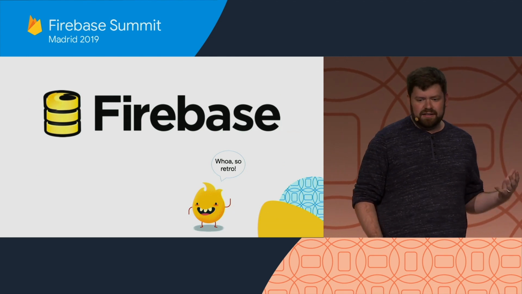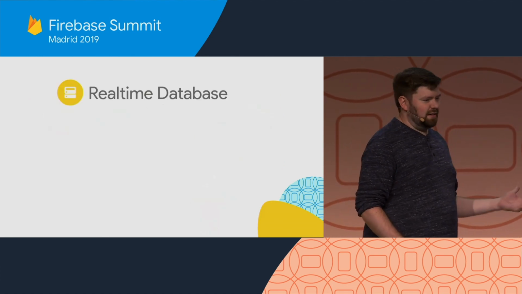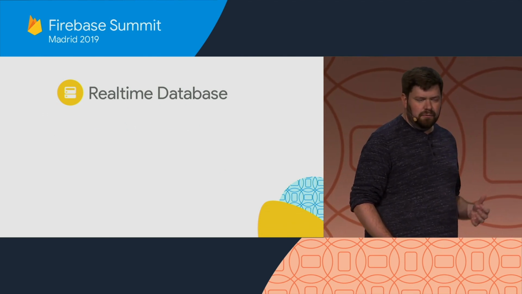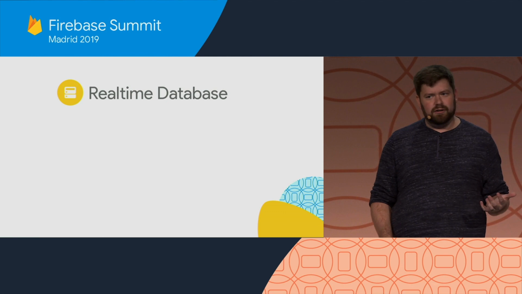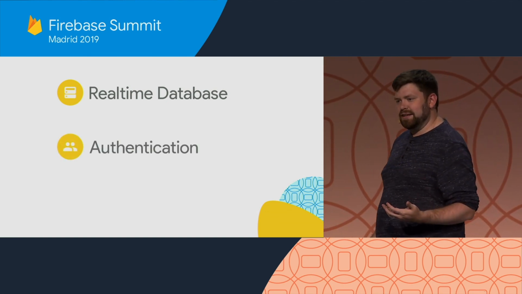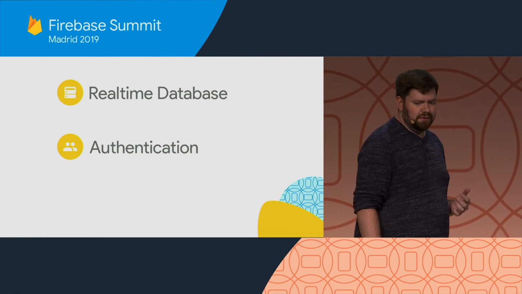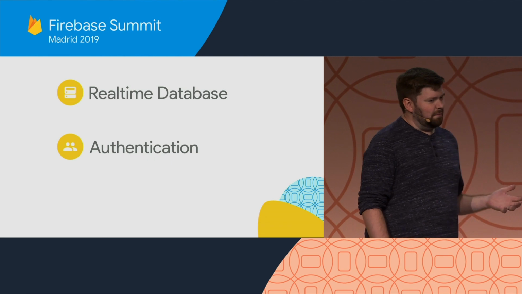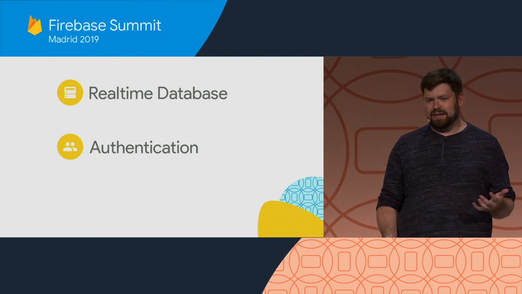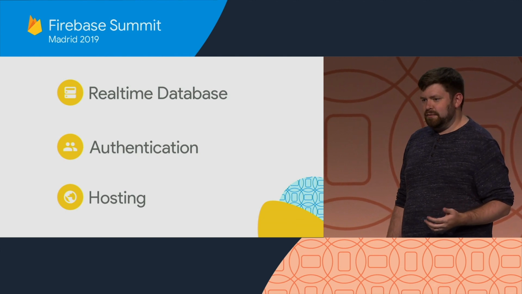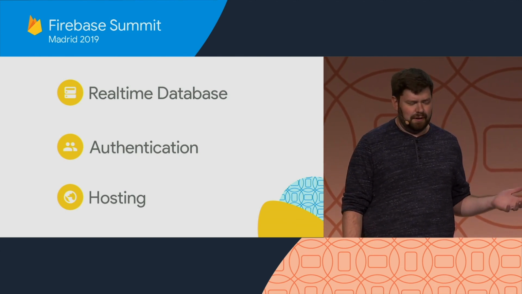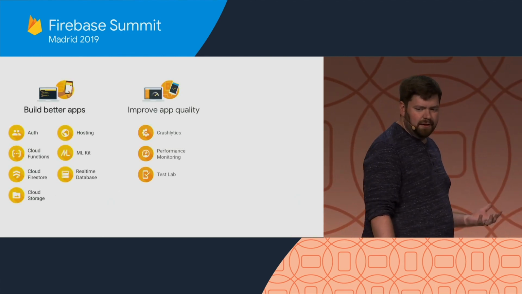But we weren't done listening to developers, because once you can synchronize data in real time, how can you let users write to it while still keeping it secure? So we listened to that, and we built Firebase Authentication to manage users and to have powerful authorization logic through security rules. But we still weren't done listening, because once you can build an entire application using nothing but HTML, JavaScript, and CSS, where are you going to put it? So we built Firebase Hosting to make publishing your static assets as easy as typing firebase deploy. And we kept on listening, and we kept on building.